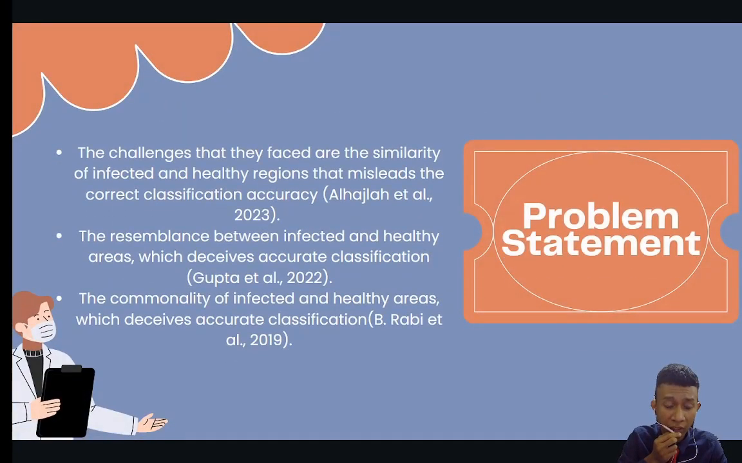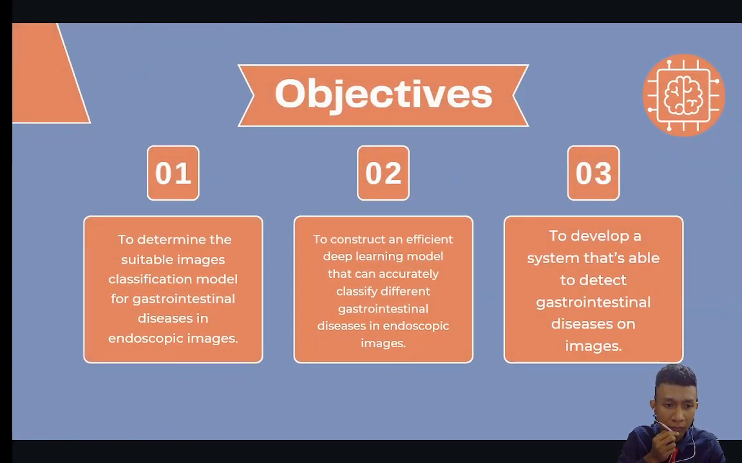So for the problem statement, there are three researchers that had the same problem, which is the similarity of affected and healthy regions that misleads the correct classification accuracy. So the objectives for this project: first, to determine the suitable image classification model for GI disease. The second is to construct an efficient deep learning model that can accurately classify the different GI diseases in endoscopic images, and lastly to develop a system that is able to detect GI disease on images.